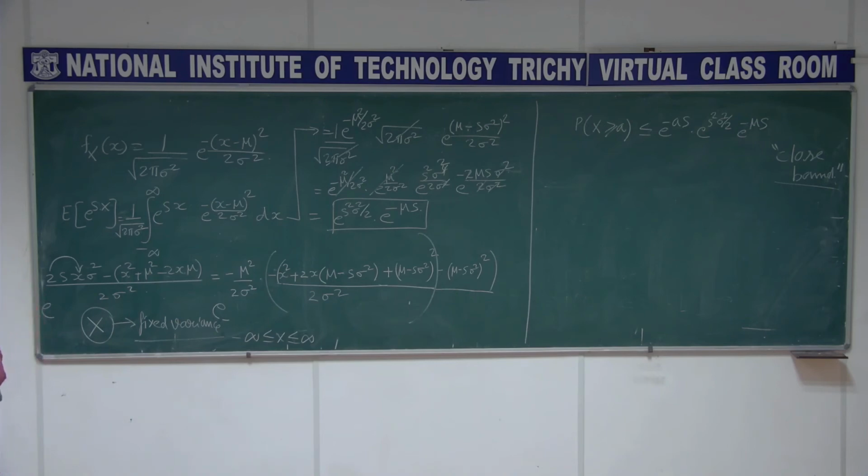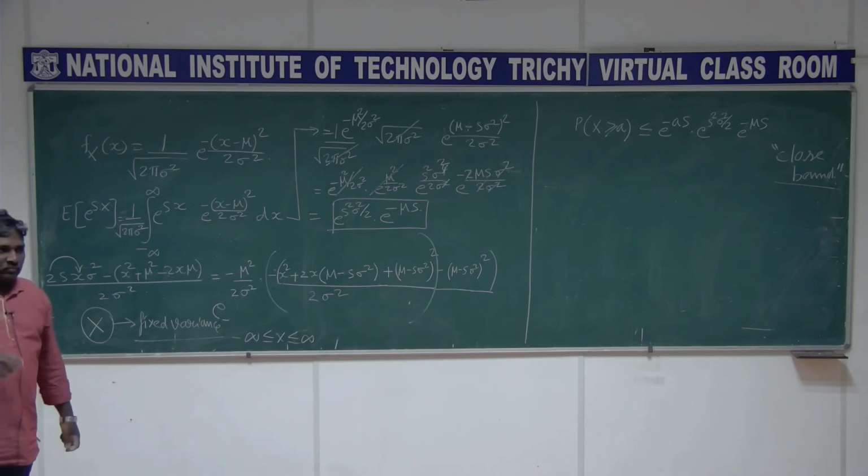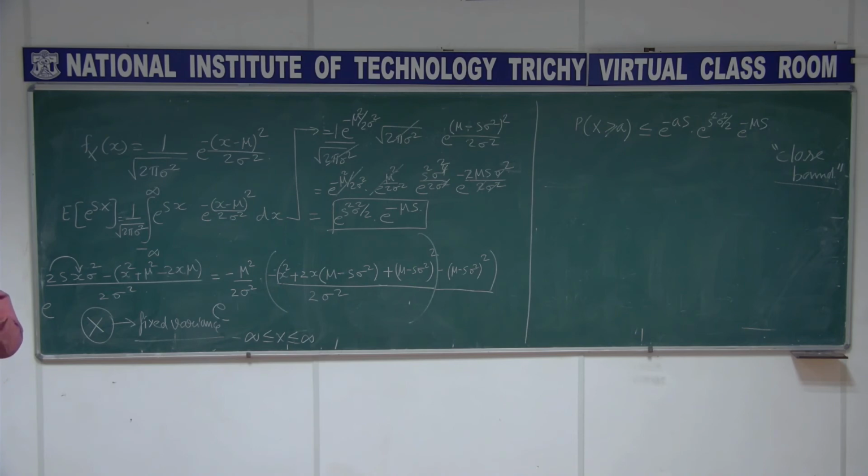So, if I want to have this closed bound, what is there on the right hand side must be minimum or maximum? That must be minimum. So, I choose that value of s that gives the minimum value of the right hand side. Can you do that quickly? How do you do that?